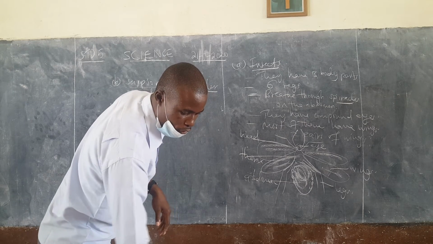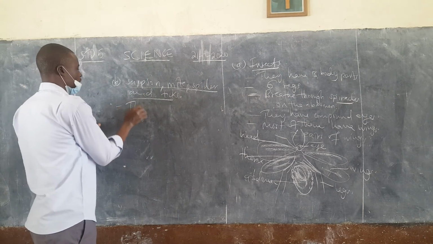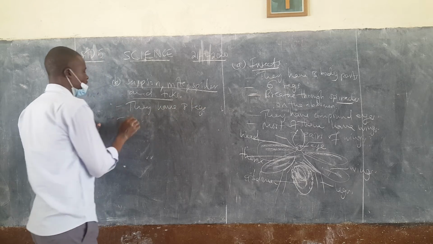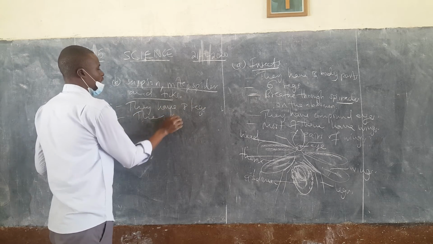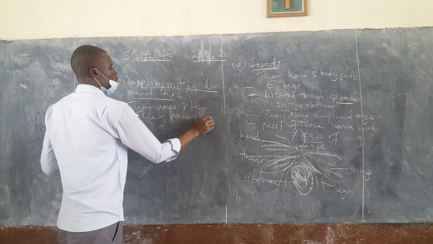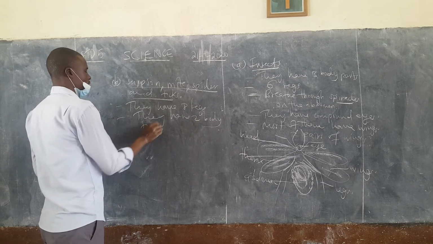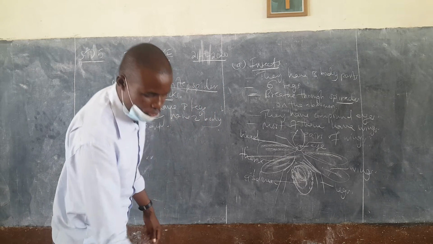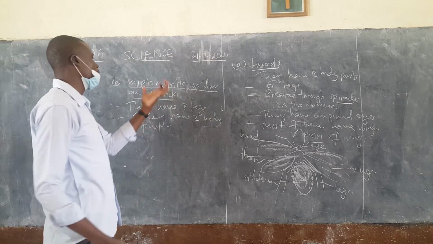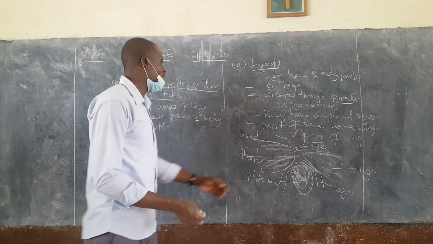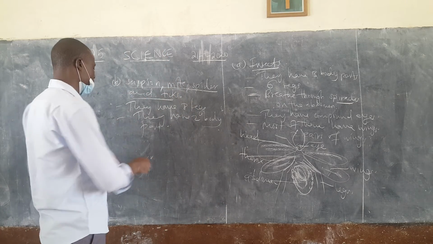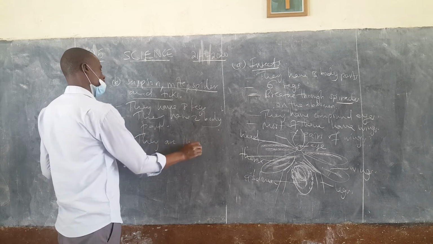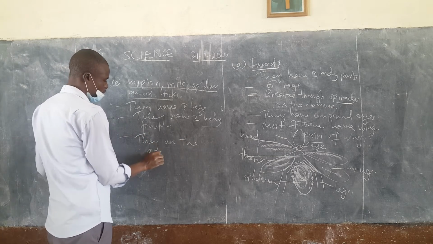We just mentioned before that they have 8 legs. And again, they have 2 body parts. And we just mentioned that only scorpion, mites, spider, and ticks are also called the arachnids. Another name of them. They are the arachnids.